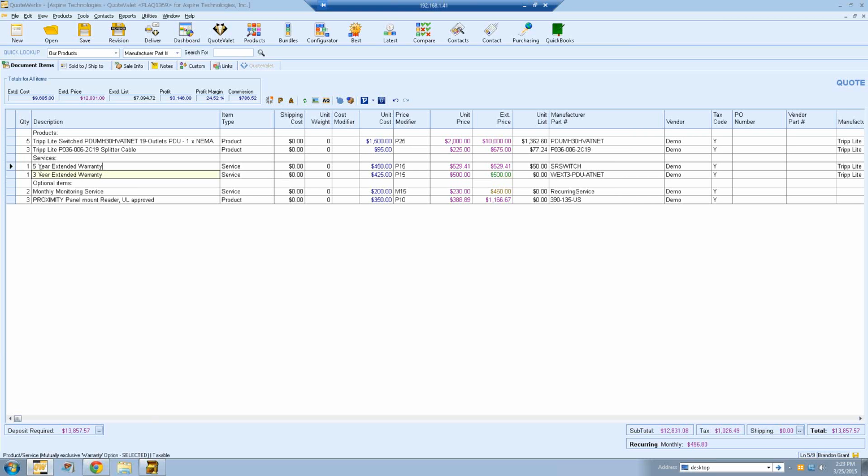I think we have another question about the options. Someone's asking if you can have several items belonging to an option. Yes, you could have essentially as many options as you'd like. There's no limit on that. You could also group items together.